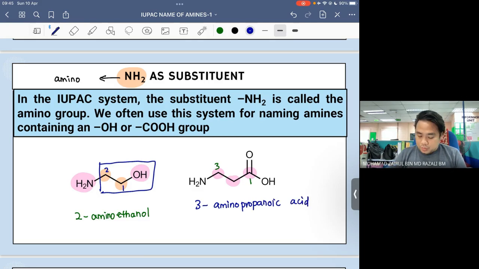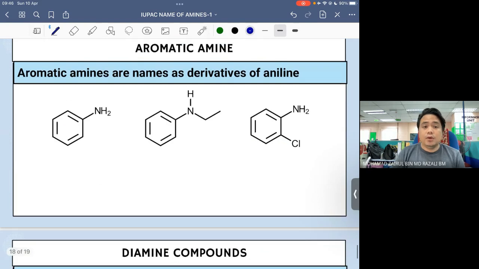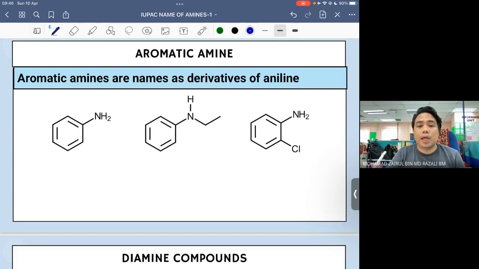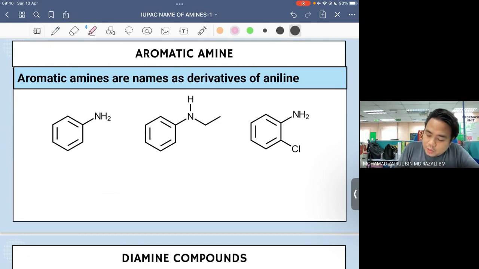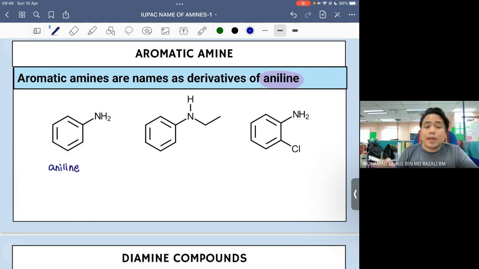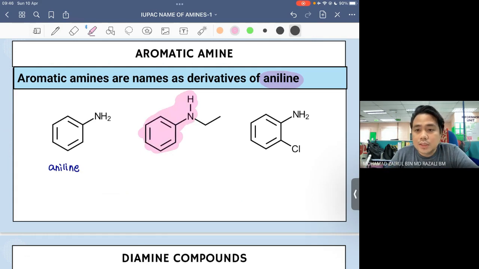Okay, so for aromatic amine, that means NH2 itu directly bonded to aromatic ring such as benzene. So kalau NH2 itu directly bonded to the benzene ring, so the name we call it as aniline. Okay, so for this one, nama dia adalah aniline. Dan nama-nama yang lain normally we name as a derivative of the aniline. So for example yang this one, awak tengok ini adalah aniline, bermaksud benzene ring itu is directly bonded to the N.